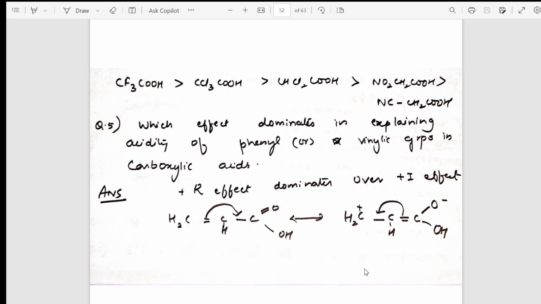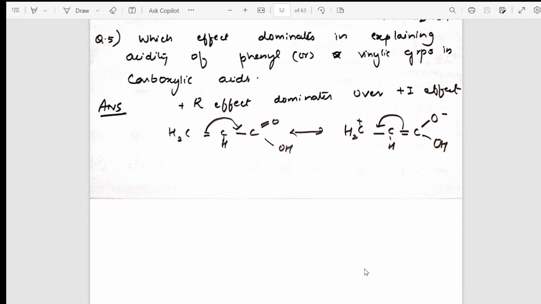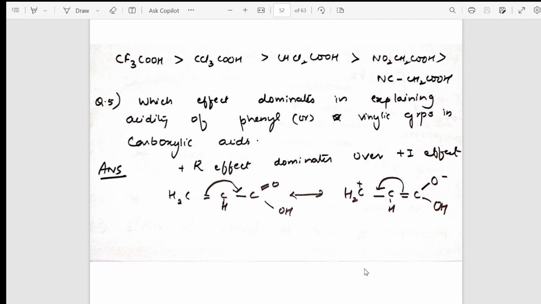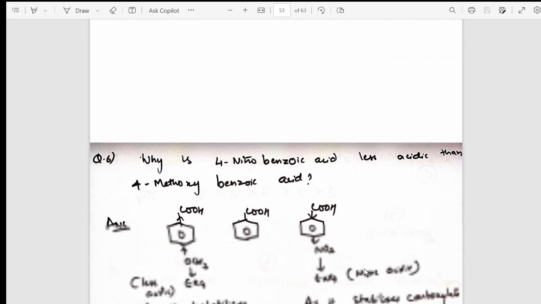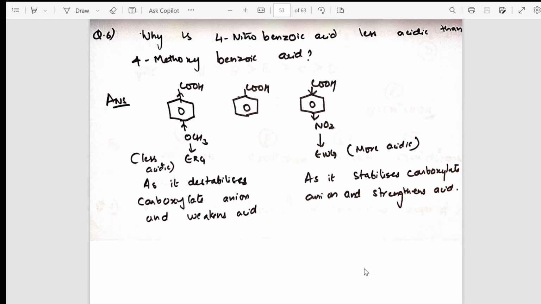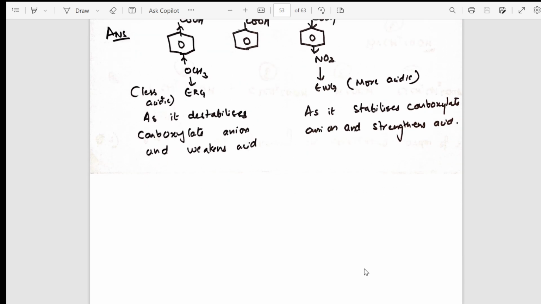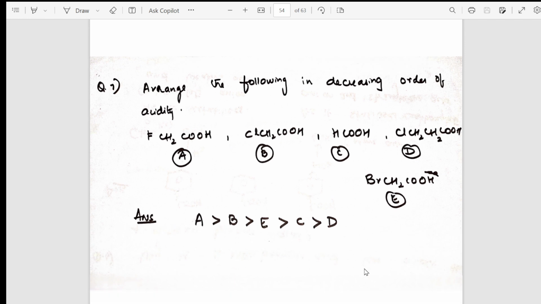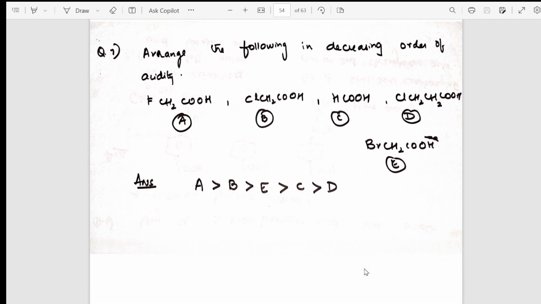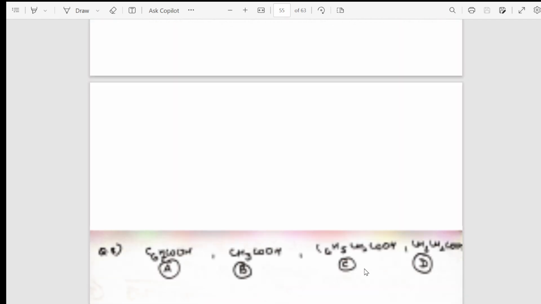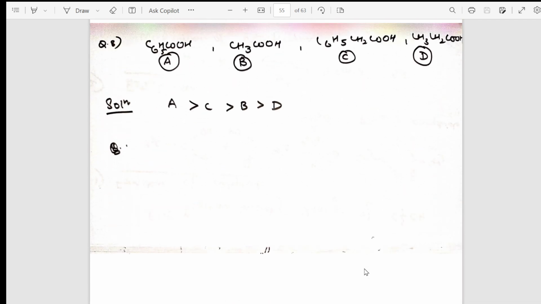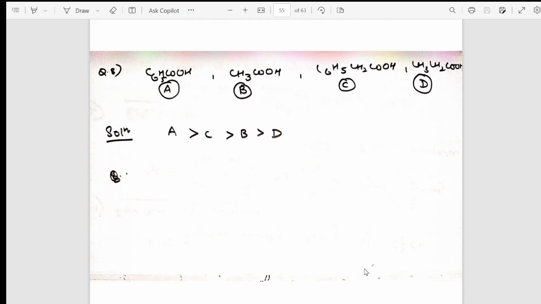From there, the order of acidity. Now, some more questions on your order of acidic nature. Arrange the following based on the acidity. This is one more important question. Very important question. One more question based on their acidity. The concept is given.